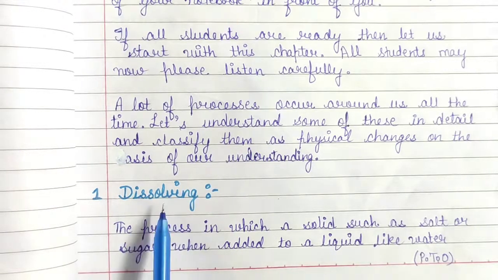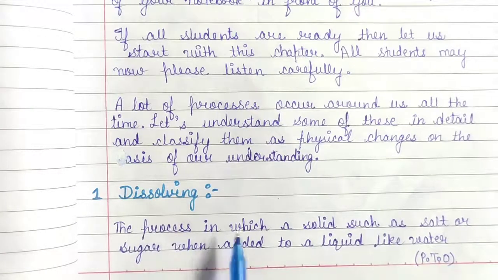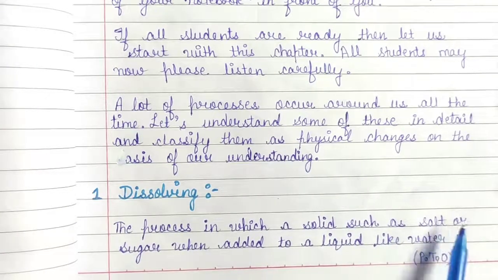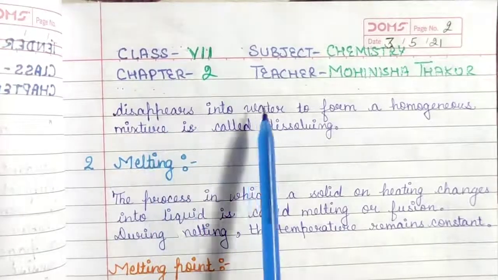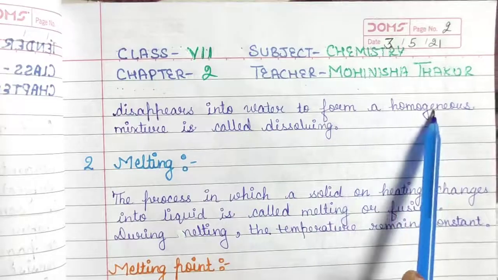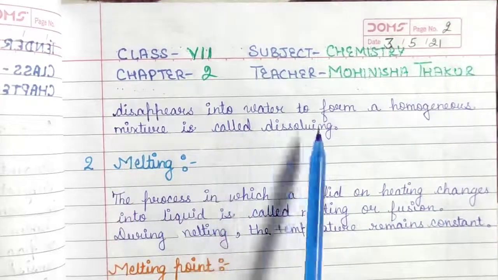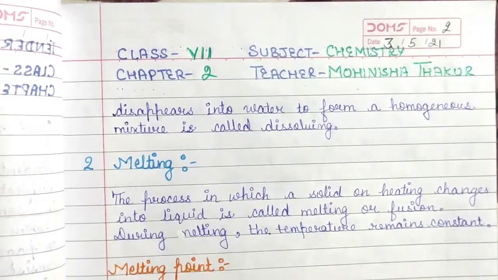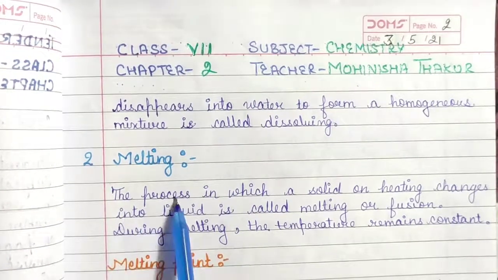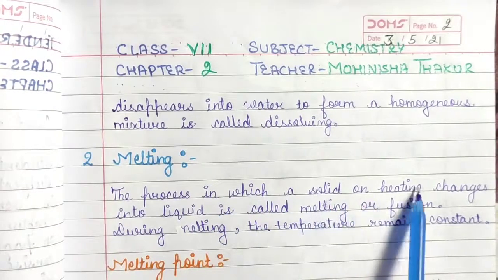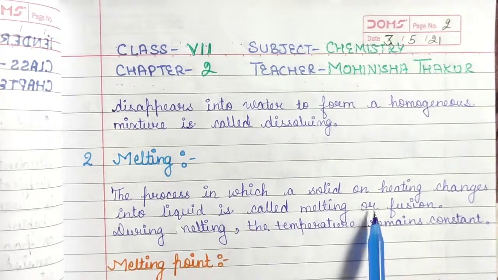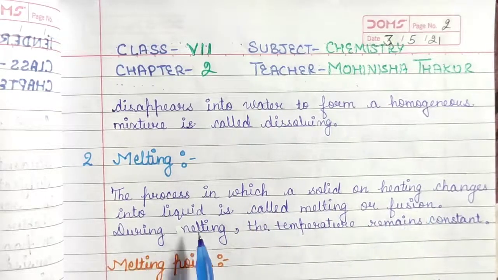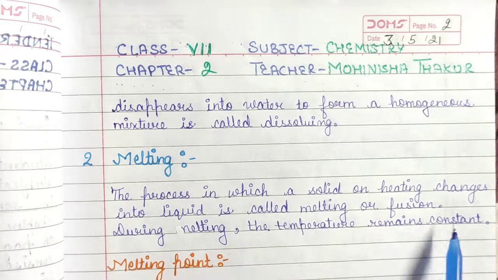So number 1 is dissolving. The process in which a solid such as salt or sugar, when added to a liquid like water, disappears into water to form a homogeneous mixture is called dissolving. Number 2 is melting. The process in which a solid on heating changes into liquid is called melting or fusion. During melting, the temperature remains constant.